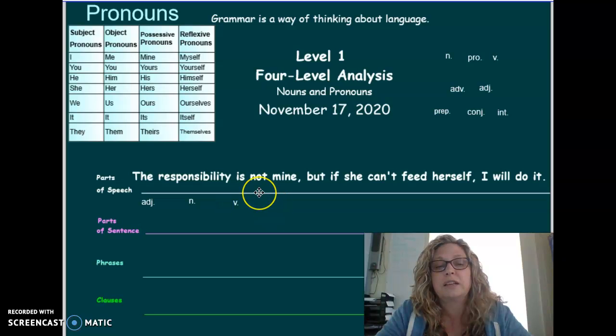How about not? Is that a noun or a pronoun or something else? Well, it's not a person, place, or thing, and it's not taking the place of that, so it is something else.